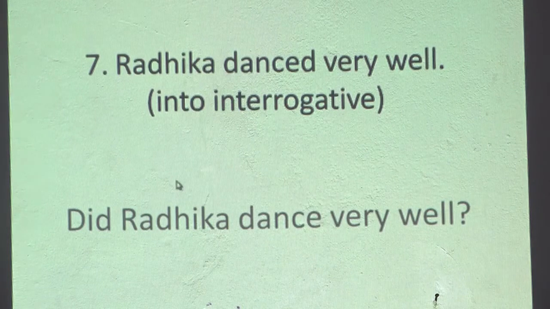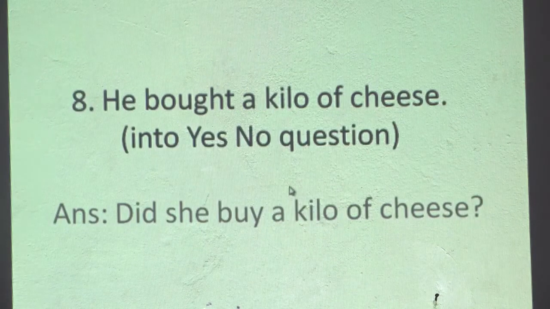Now if there is interrogative negative or negative interrogative, then we put did not here: didn't Radhika, or did Radhika not dance very well? This is negative interrogative. He bought a kilo of cheese, into yes no question. So same, there is no helping verb. We derive the do form from the main verb bought, which gives did. So our answer is: did she buy a kilo of cheese?